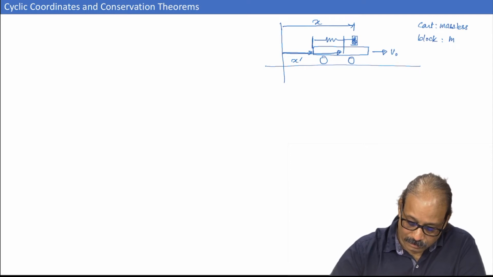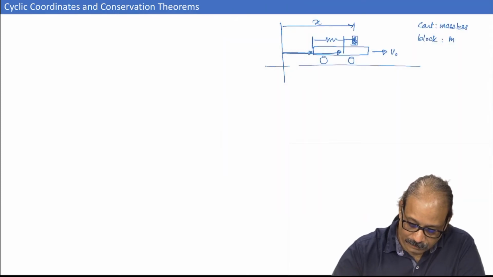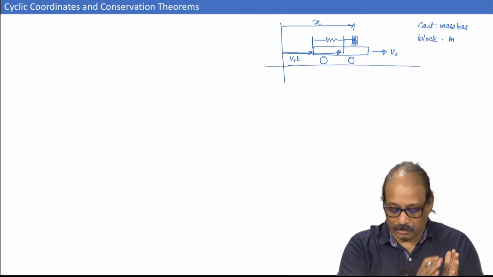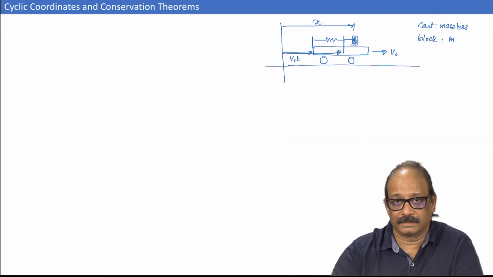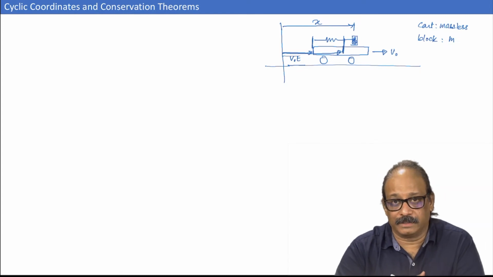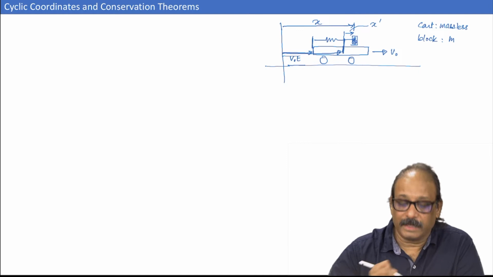This distance of course will be v naught times t. Let us assume that the left end of the cart was at the origin, x equal to 0, at t equal to 0. That means this particular point would have moved by v naught t in time t, and I will call this extension here by coordinate x prime.